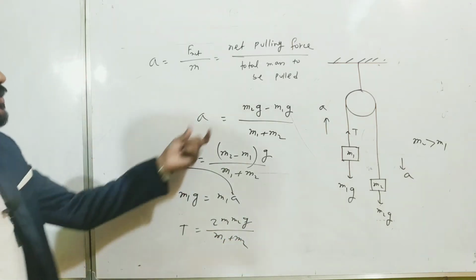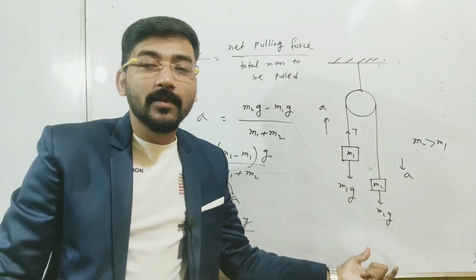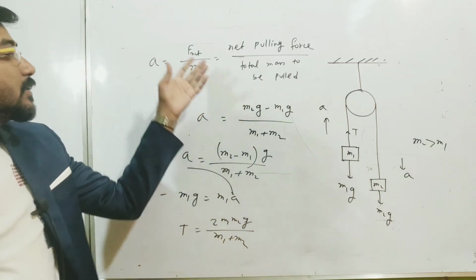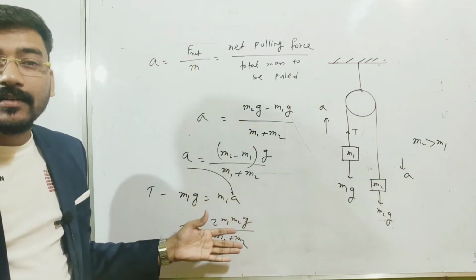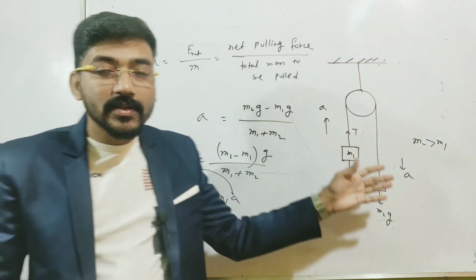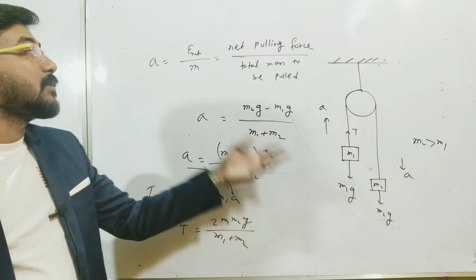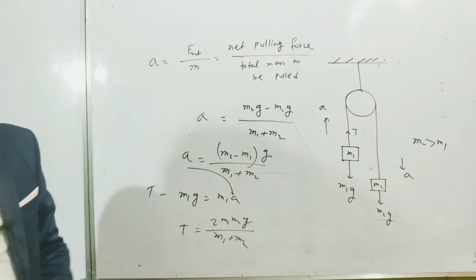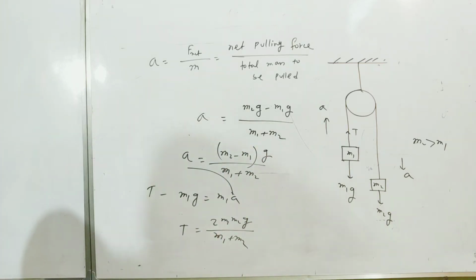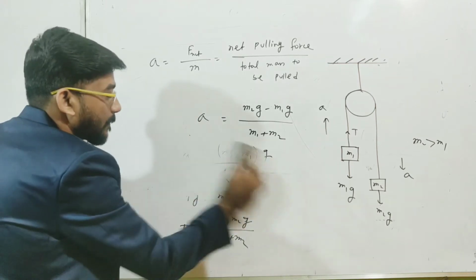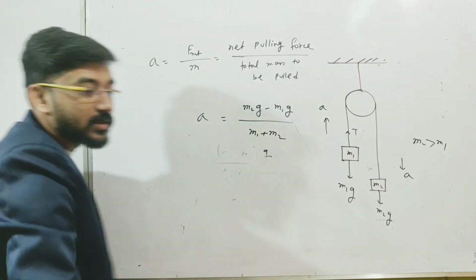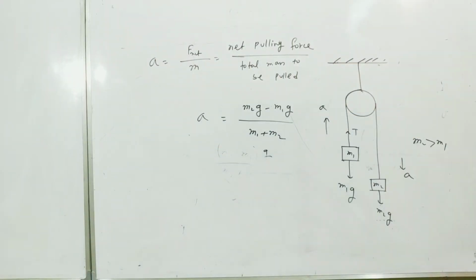Okay, so you can use this trick, that is net pulling force divided by total mass to be pulled, and you can find the result directly. Okay, I will show the next cases also. I will tell you both methods for each and every problem. Okay, so now let me move to the next case, that is case 2.